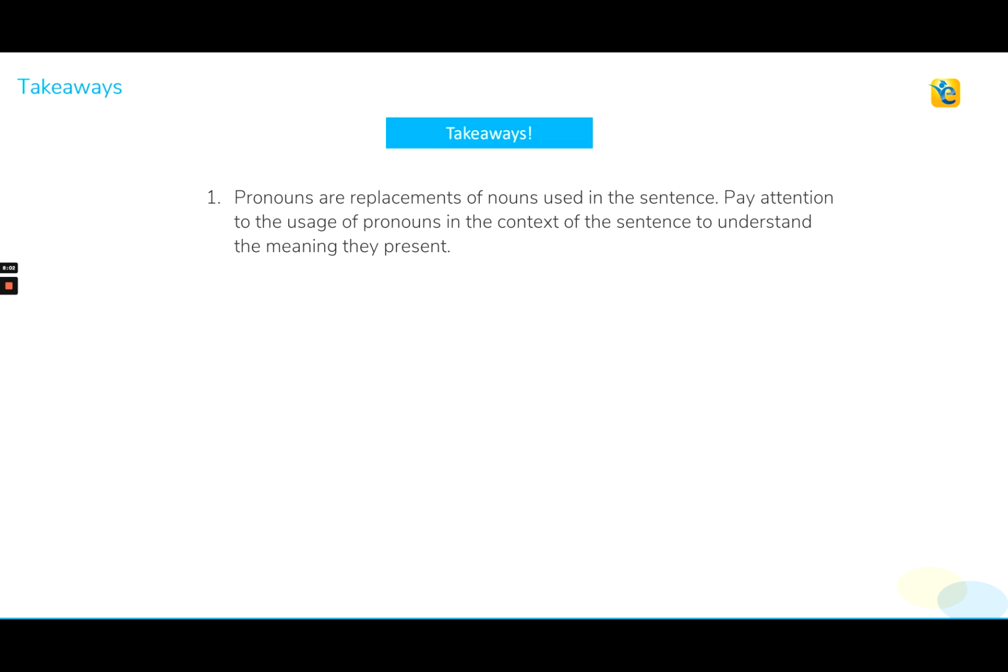As I said during my analysis also, pronouns are nothing but replacements of nouns that have already been used in the sentence. So we must be very, very careful when we look at a pronoun and try to understand what they are referring to and whether this reference makes sense in the context of the sentence. We saw that they just did not make any sense because it was talking about the avalanches that were already mentioned.